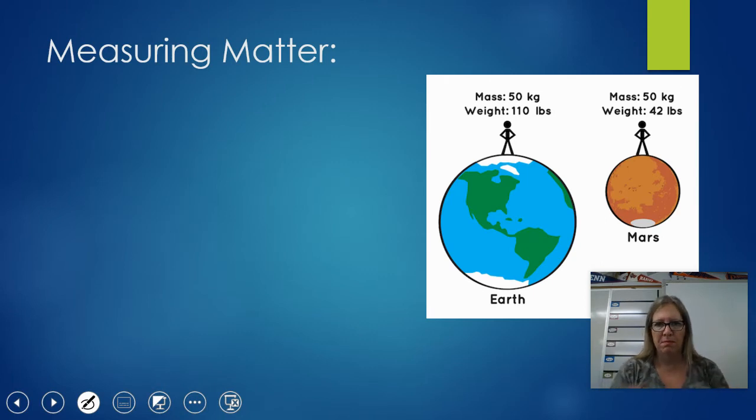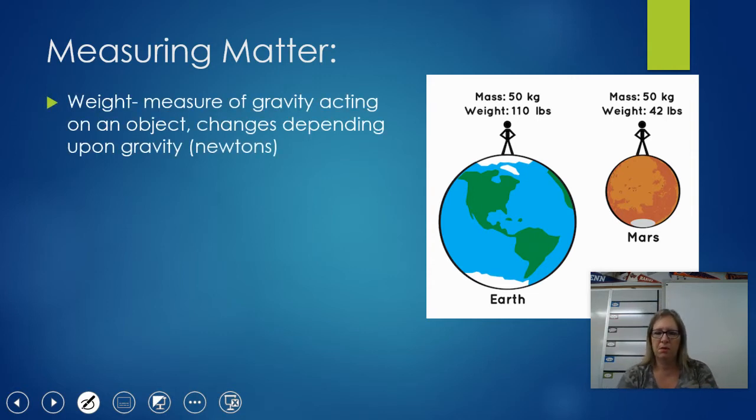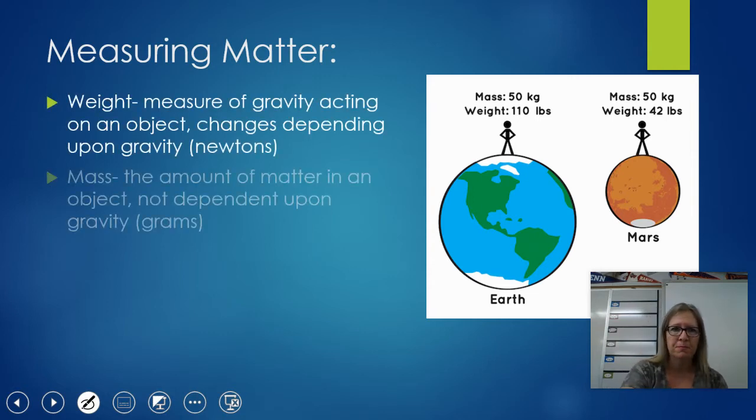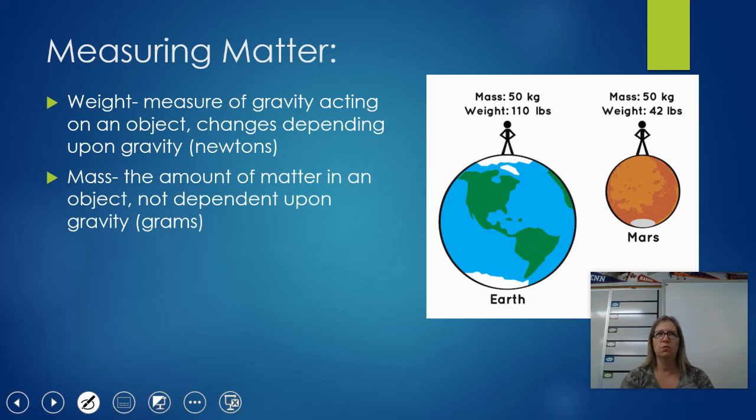So how do we measure matter? Because it can be really small amounts or it can be really large amounts. So we've got these different measurements. We talk about weight and mass, and they're two different things. We use them interchangeably here on Earth because they don't change, because we're always staying on Earth. And this is what I mean by that.